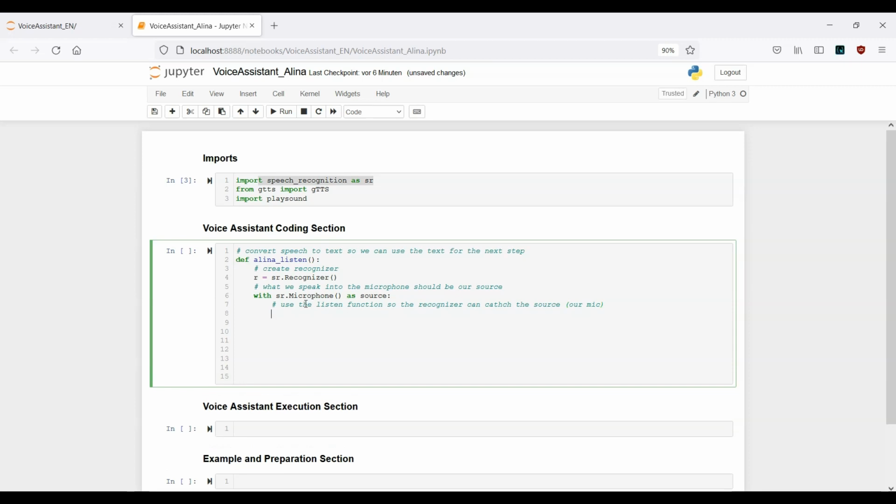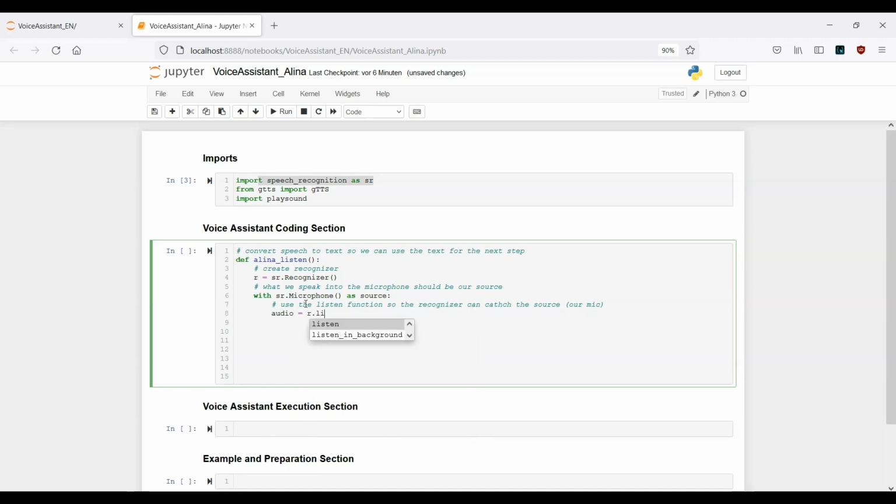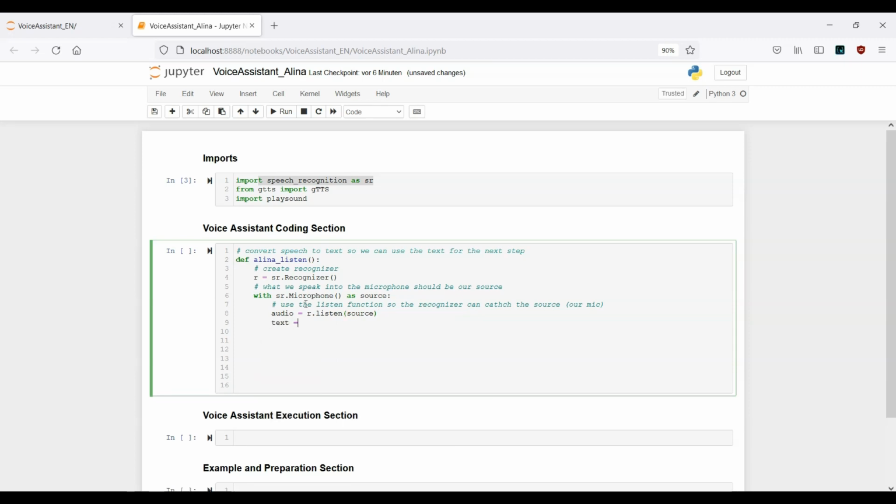And now in the next step, what we need to do is we need to create an audio variable. Okay, and afterwards r.listen. Actually this one should listen to the source, that means to our microphone. Next, first of all, we have to create a text variable.